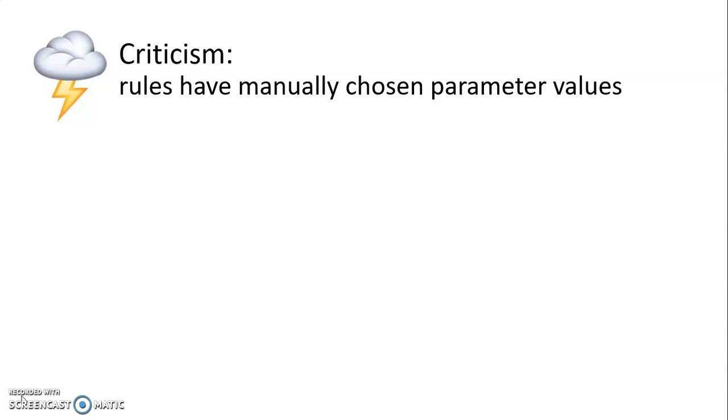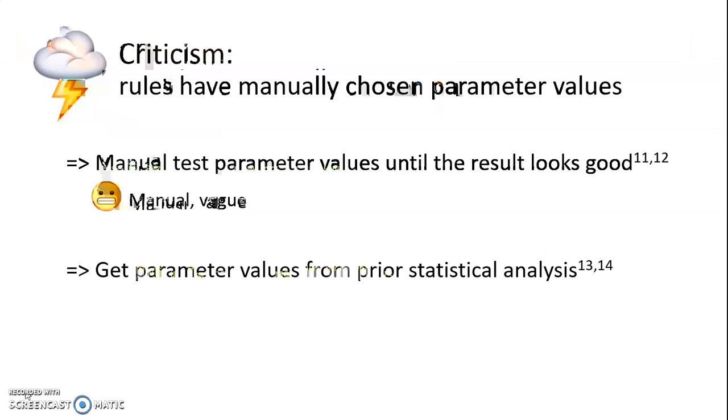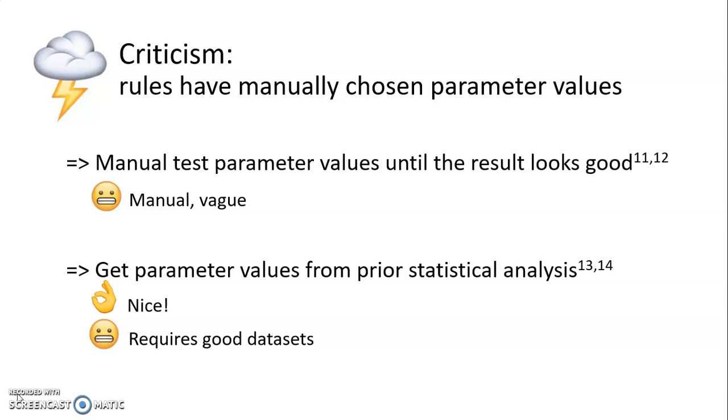There have been two solutions to this criticism. One, you manually test different parameter values until the simulation looks good. The disadvantage of this approach is that it's manual and vague. Or two, you get the parameter values from empirical observations by first doing a statistical analysis on appropriate data. This is a fantastic approach. It, however, requires there to be good, appropriate datasets to be available, which is rarely the case.